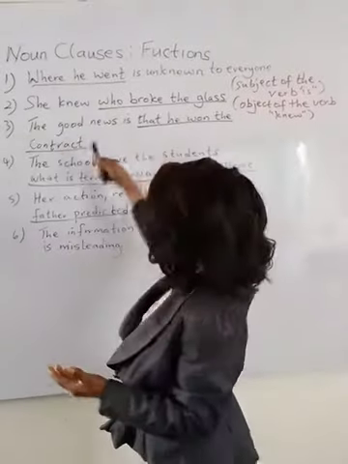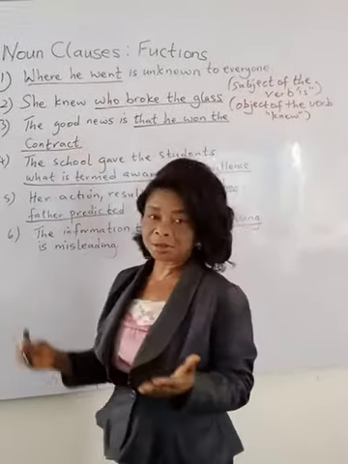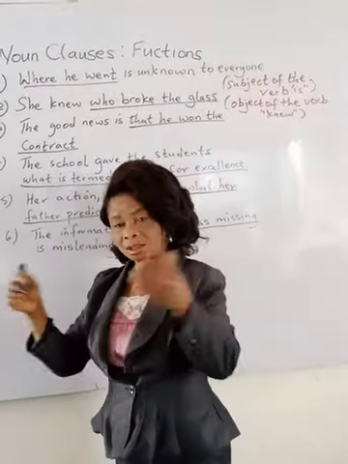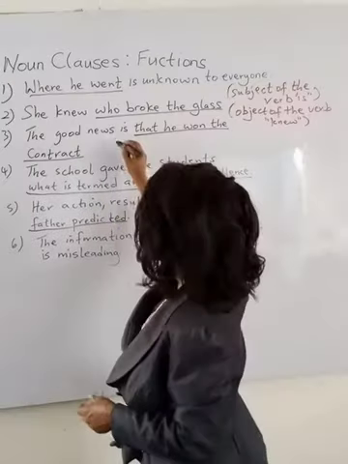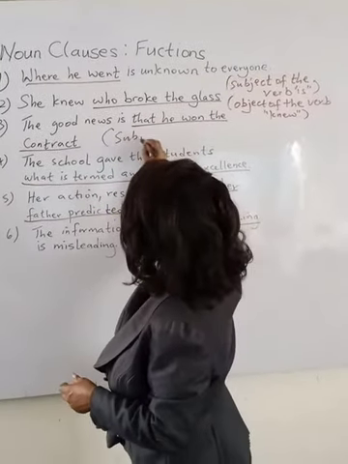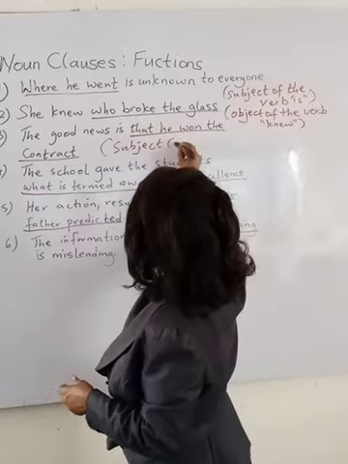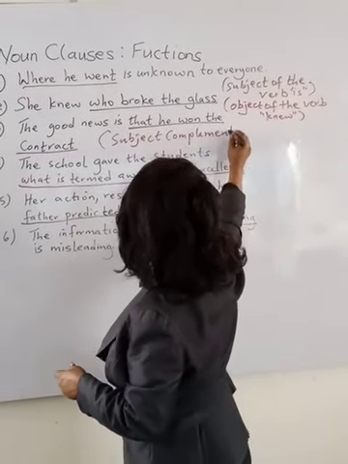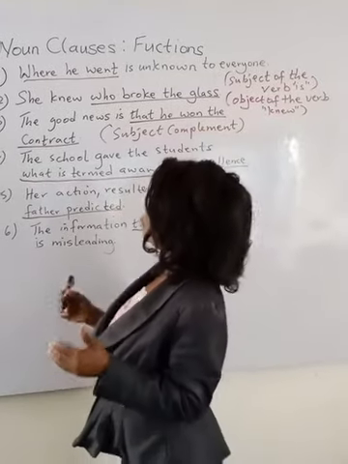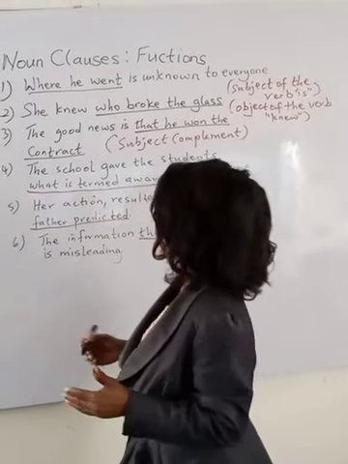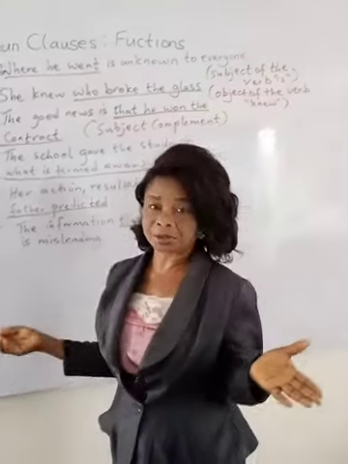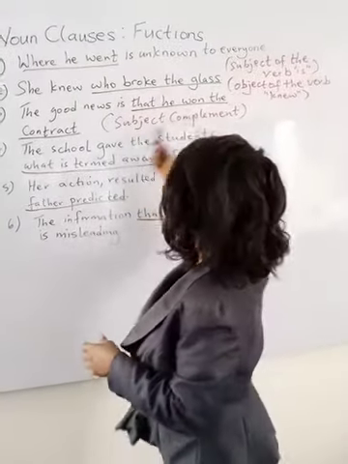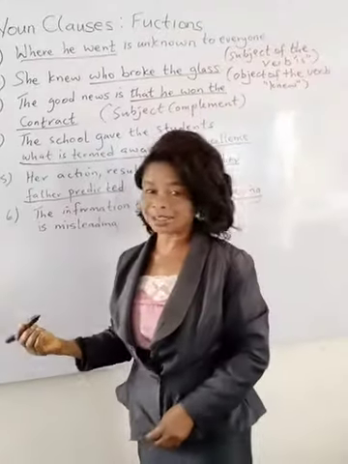That he won the contract is the same as the good news. So it functions as subject complement. So it completes the subject, the good news.